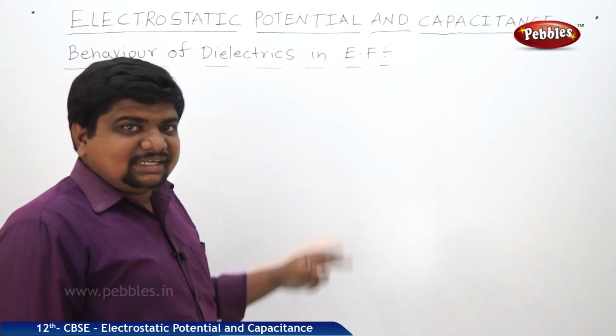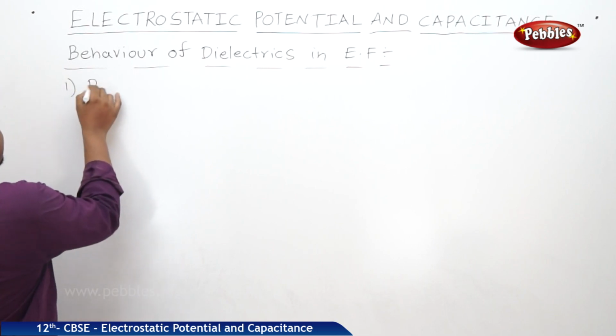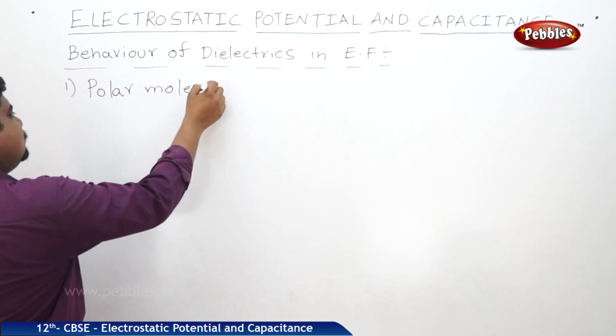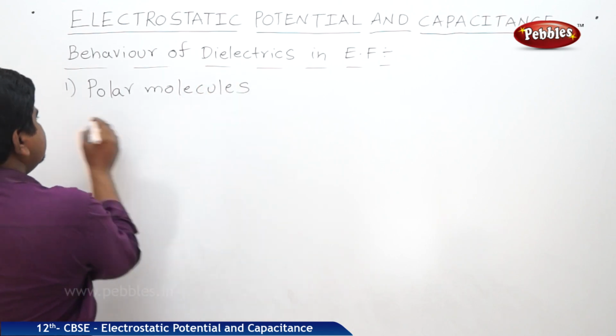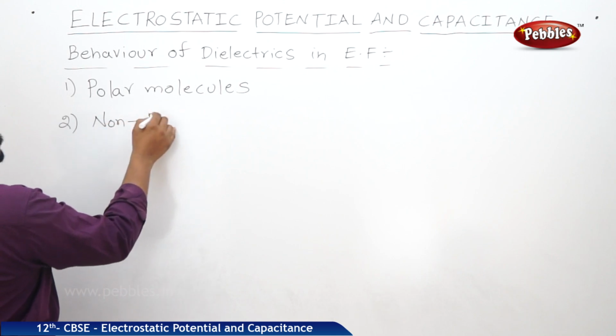Initially, we discussed that dielectrics are of two types. First one is polar molecules. Second one is non-polar molecules.